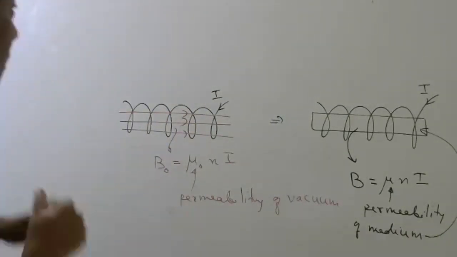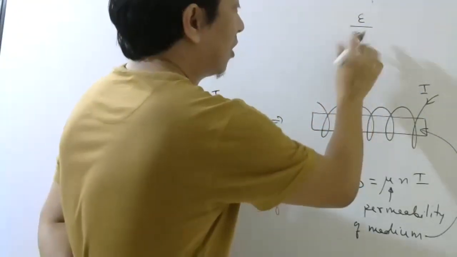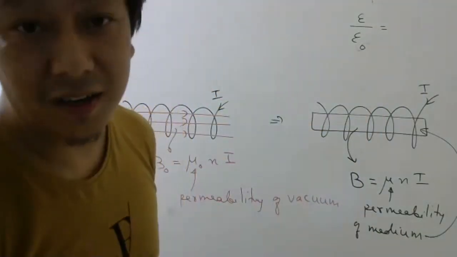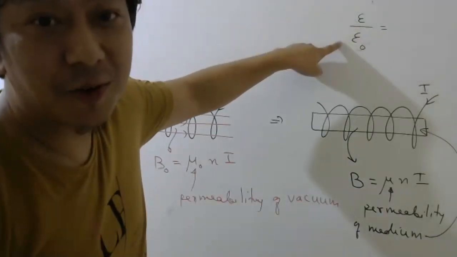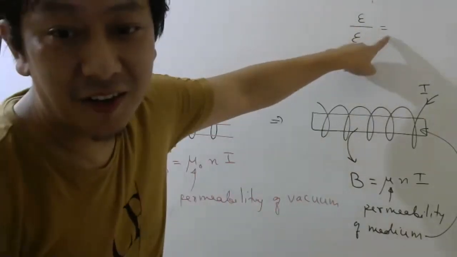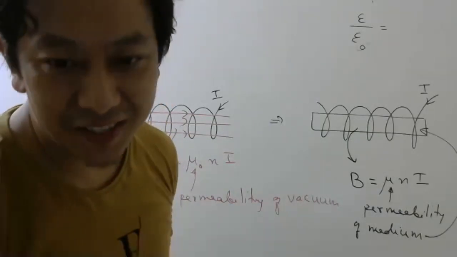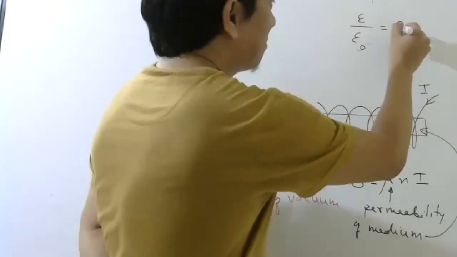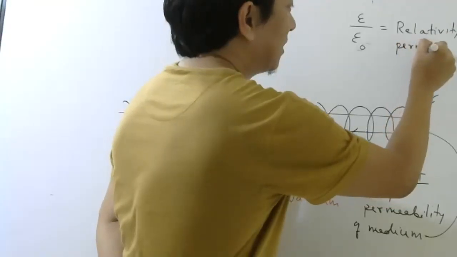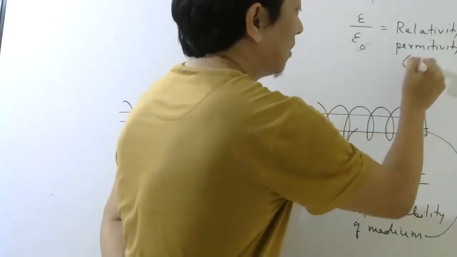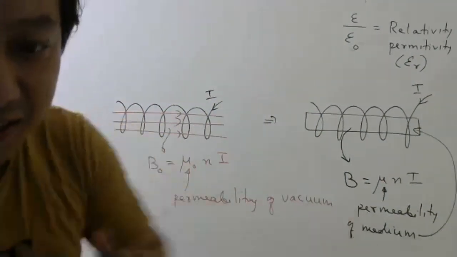Now, do you remember what epsilon divided by epsilon naught was called? Epsilon, if you remember, was permittivity of medium. This was permittivity of vacuum. This was called, no, name, not symbol. Dielectric constant is correct, but we call it relative permittivity. And we wrote the symbol epsilon r, right? Same thing we will do now.